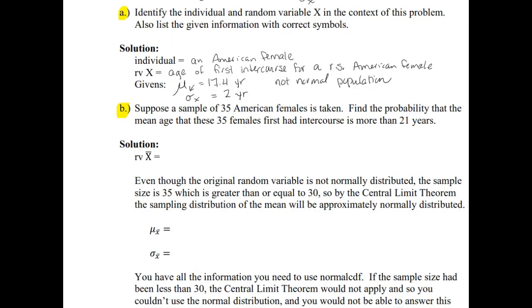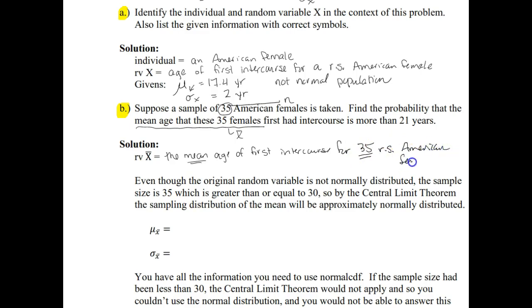So part B says, suppose a sample of 35 American females is taken, so there's a little n. We want to find the probability that the mean age of those 35 females, so that's a value of x bar, is more than 21 years. So in this case, our random variable x bar in words is the mean age of first intercourse for 35 randomly selected American females.